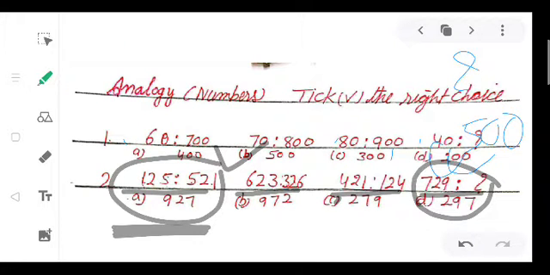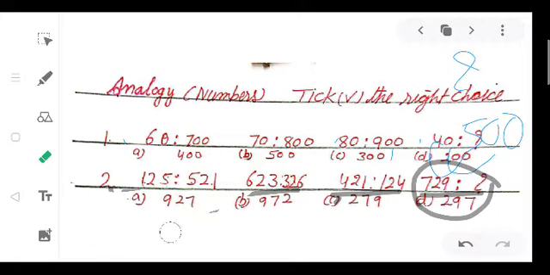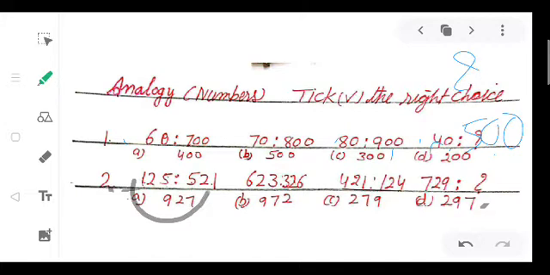So it means we have to write first number change into greatest number. See here 125, its greatest number 521. 623, start writing from the last 3 2 6. So no, this analogy is not perfect here. Some other rule will be applicable. We will try to find out that one.